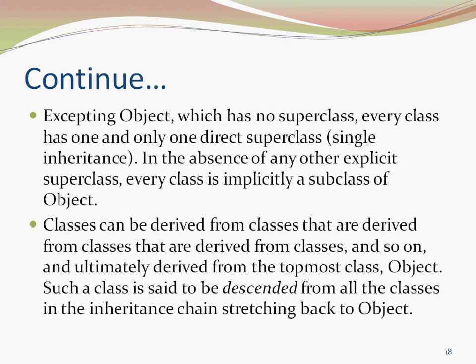Classes can be derived from classes that are derived from classes that are derived from classes, and so on, and ultimately derived from the topmost class, Object. Such a class is said to be a descendant of all the classes in the inheritance chain, stretching back to Object.